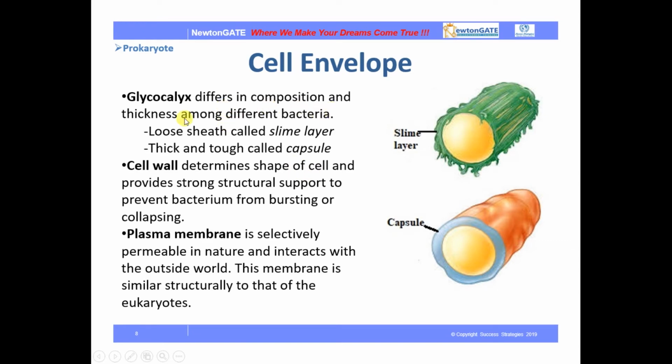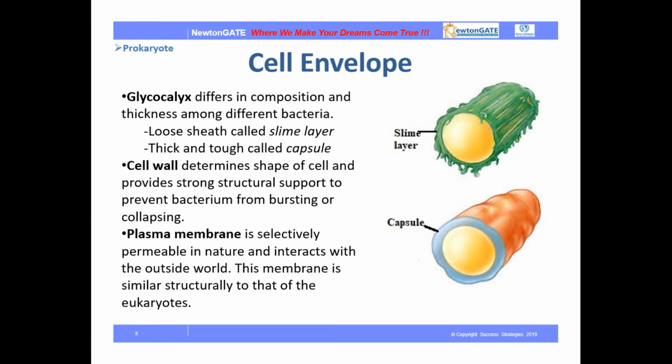Glycocalyx differs in composition and thickness. They have a slime layer, which is a loose sheath, and a thick and tough one called the capsule. These are the two layers. What is the function of the cell wall in a prokaryotic cell? It's obvious: it determines the shape of the cell and provides strong structural support to prevent the bacterium from bursting or collapsing. It gives mechanical support.